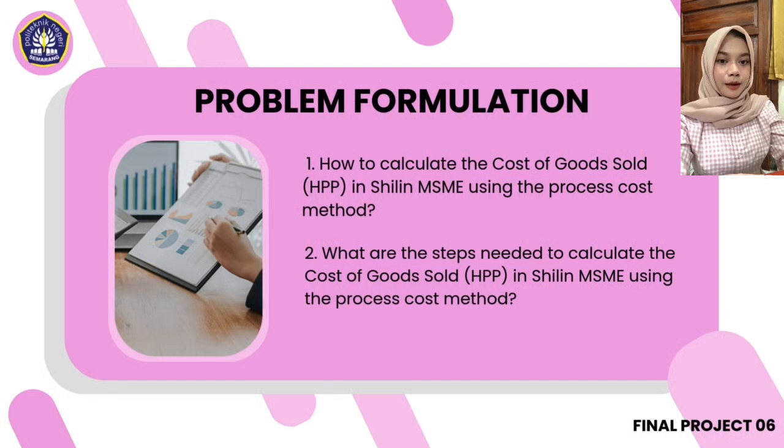And then, problem formulation. Number 1 is how to calculate the cost of goods sold, HPP, in Silin MSME using the process cost method. Number 2, what are the steps needed to calculate the cost of goods sold, HPP, in Silin MSME using the process cost method.